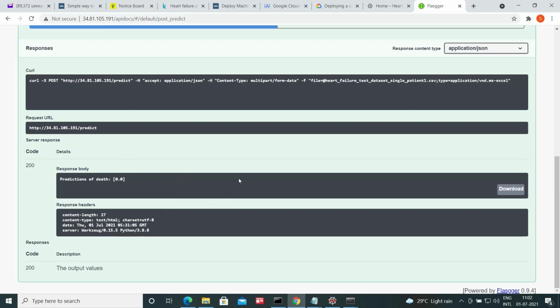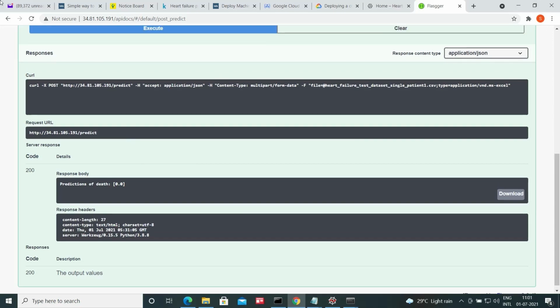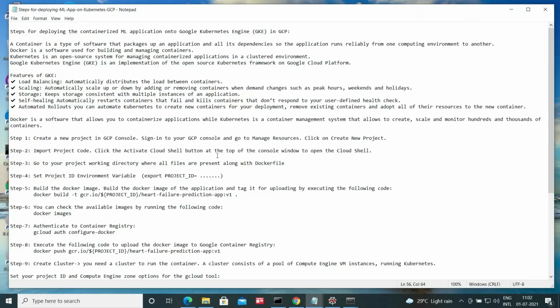But this is just to demonstrate from the problem definition to the end, running the machine learning app on the browser and using the service. It is running on GKE, Google Kubernetes Engine.